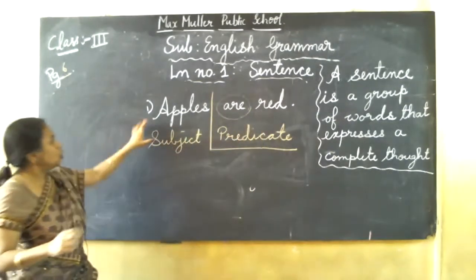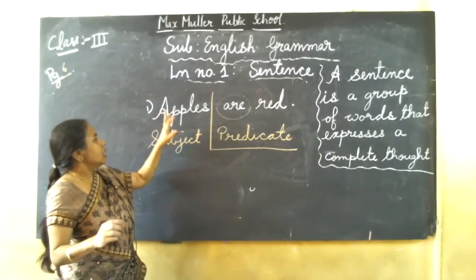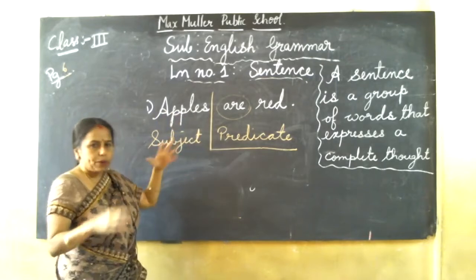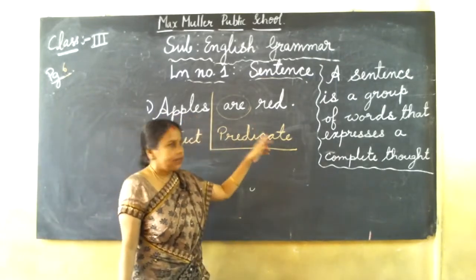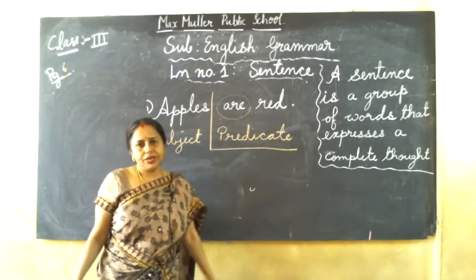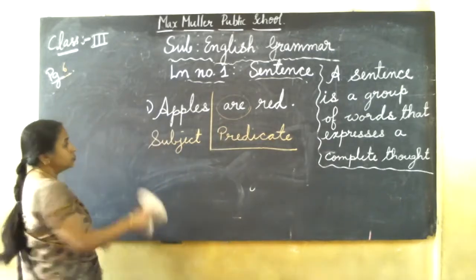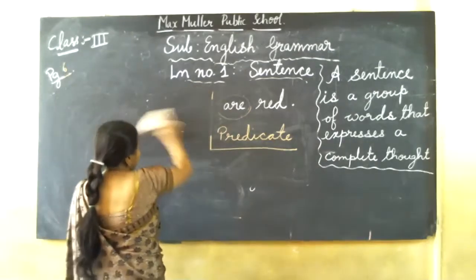Okay, understood. So every sentence we can make into two parts. What is the main thing about what we are discussing? That is called the subject. About the subject, what we are saying, along with the verb, that is called the predicate. That is two parts. Okay. Now we'll do the exercise. So this much only you understand for now.